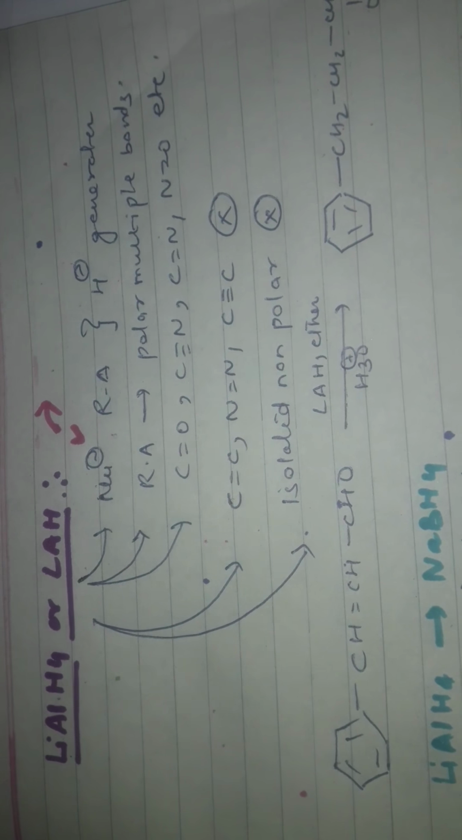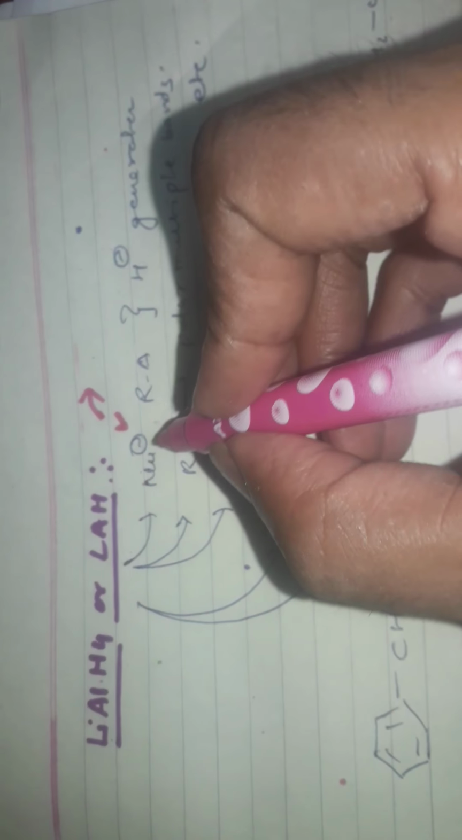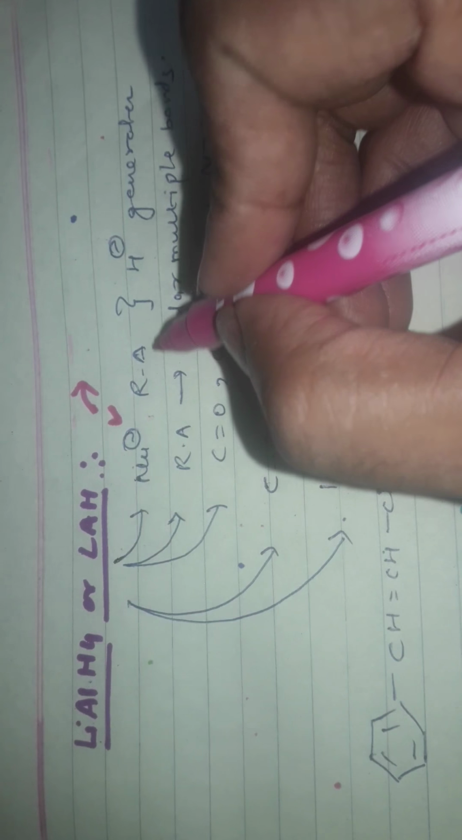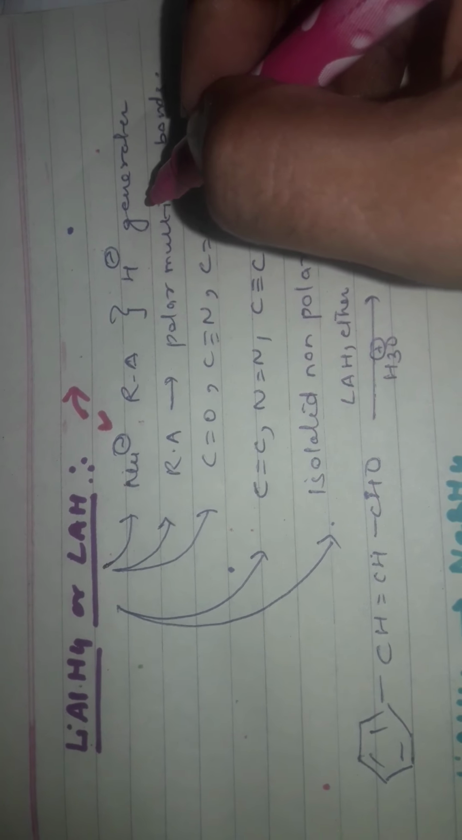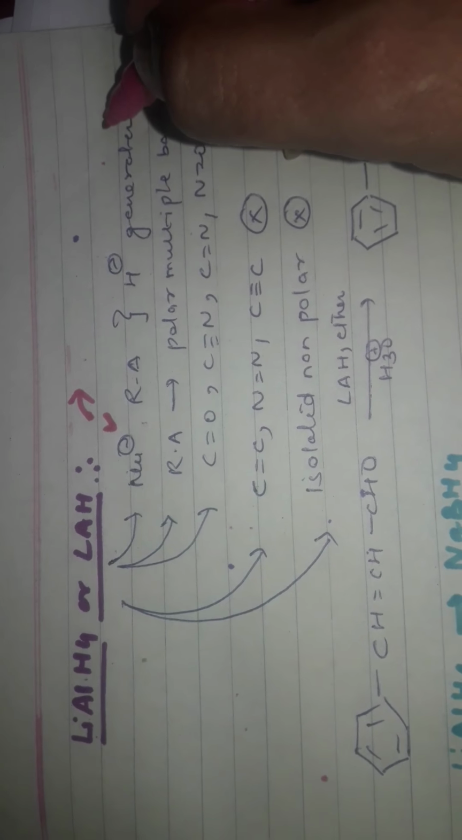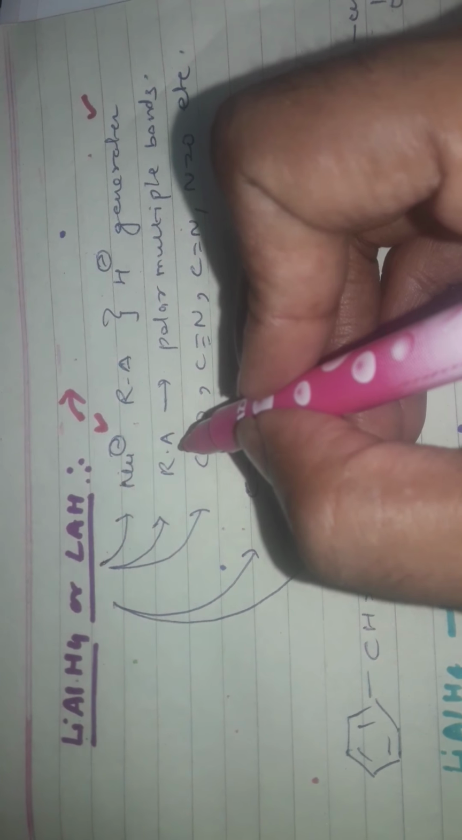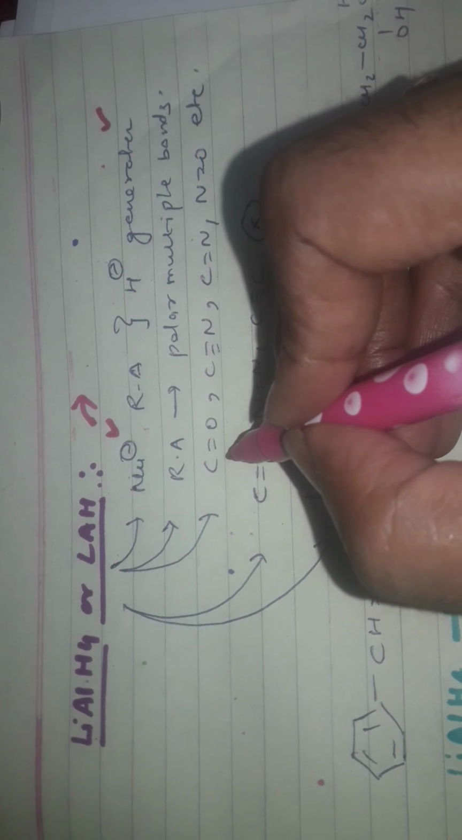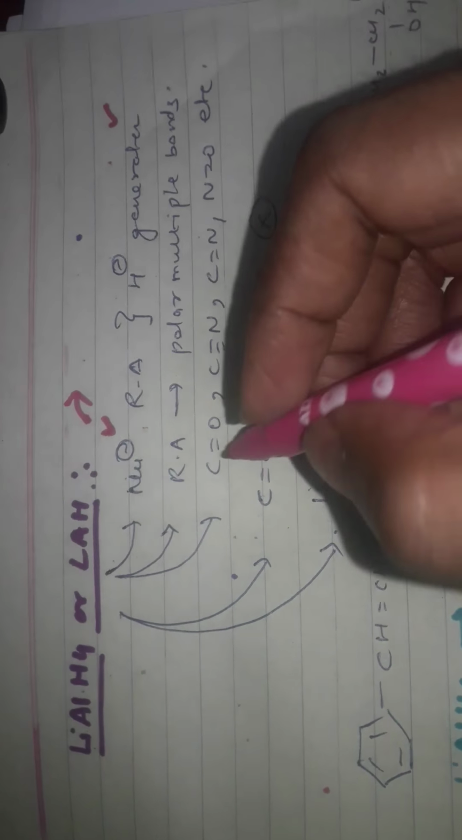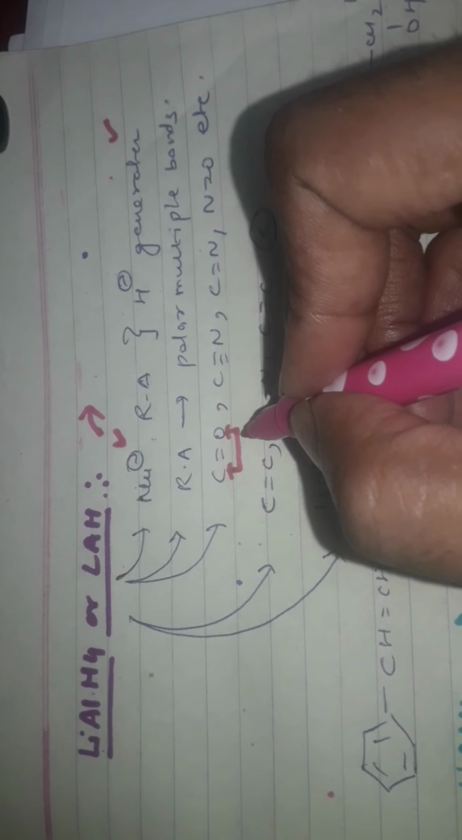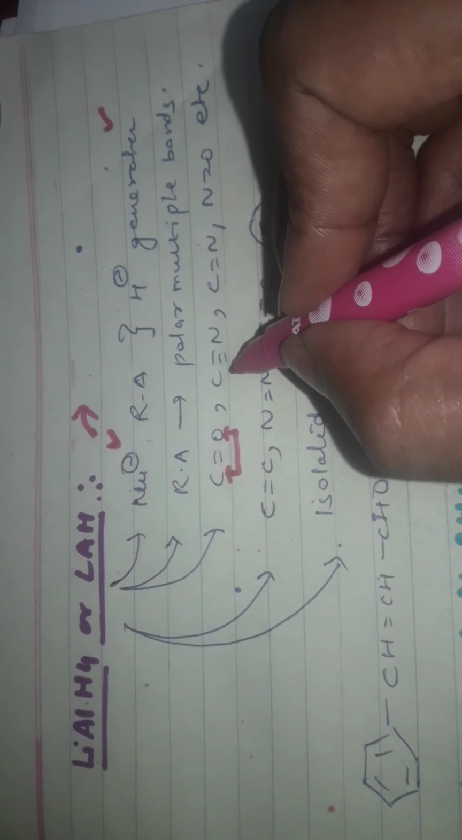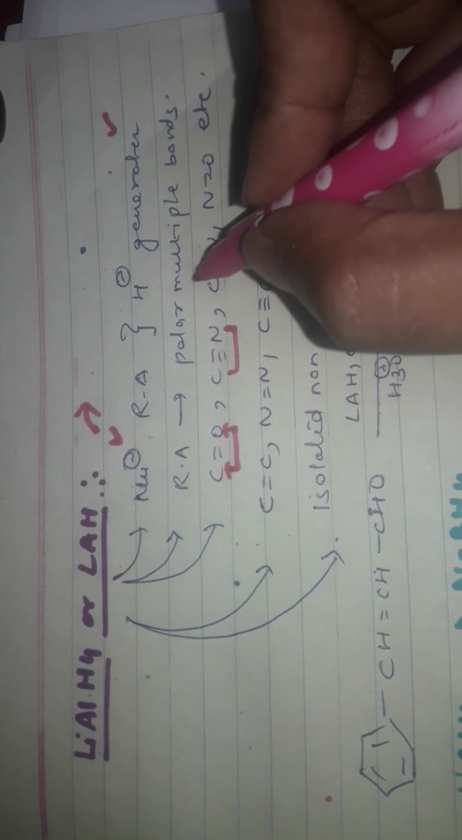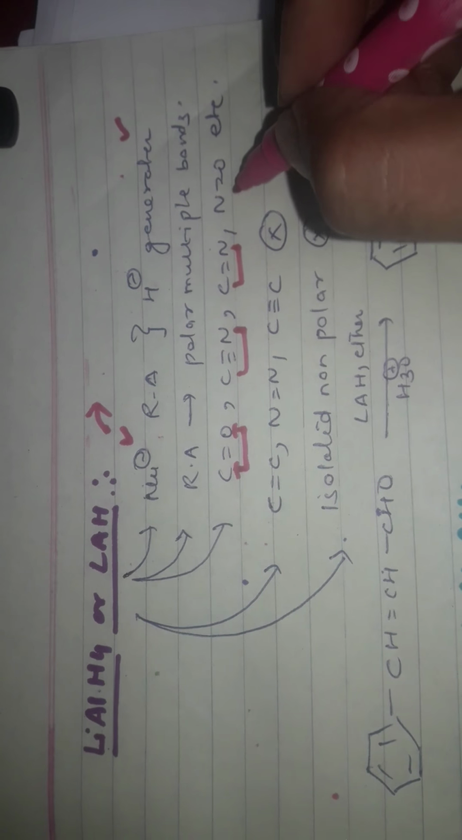If you see here, this is a nucleophile and acts as a reducing agent, means it generates hydrogen. It acts as a hydrogen generator, you can say. Second point is, since it is a reducing agent, it acts on polar multiple bonds. Polar multiple bonds means carbon is attached to a heteroatom, like C=O, this is C≡N. So these are the polar multiple bonds in which this reagent acts.